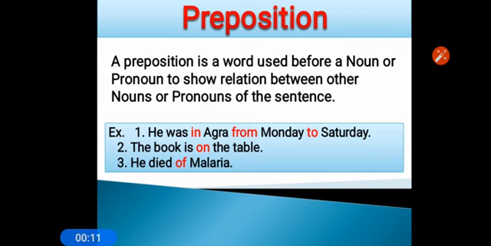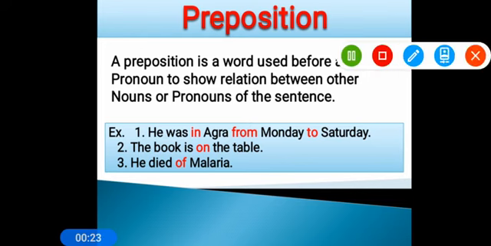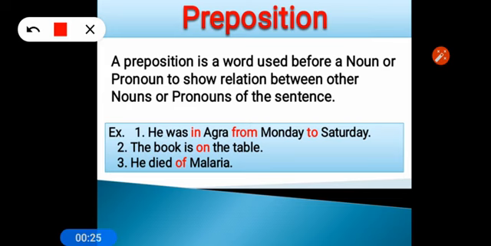Preposition is the most important part of English grammar, and I don't need to tell you, you can see the example. There are three sentences here, and not a single sentence is without preposition. Even you will not find a single sentence without preposition. So you can understand the importance of preposition. Now the question is, what is a preposition?